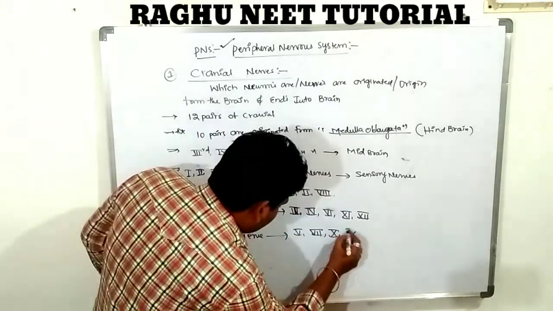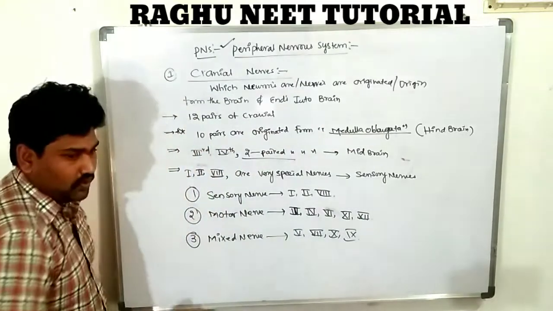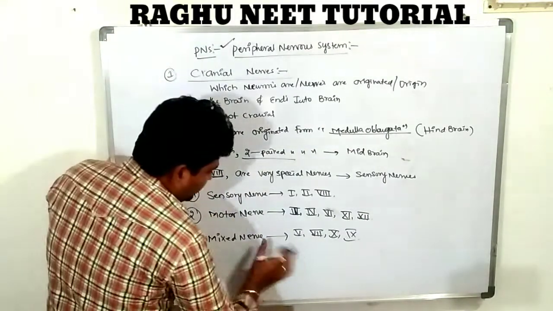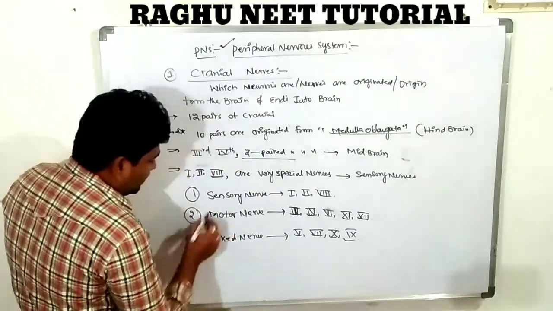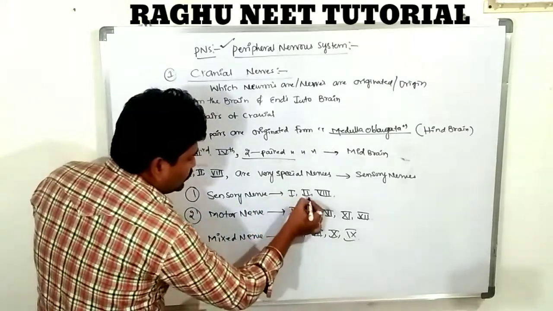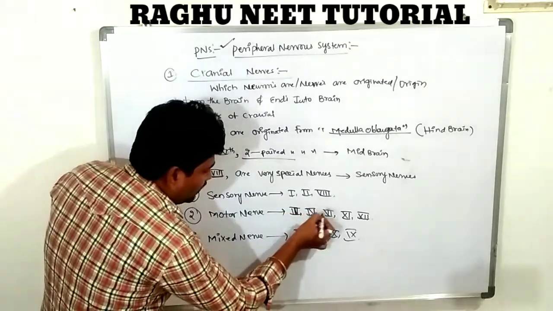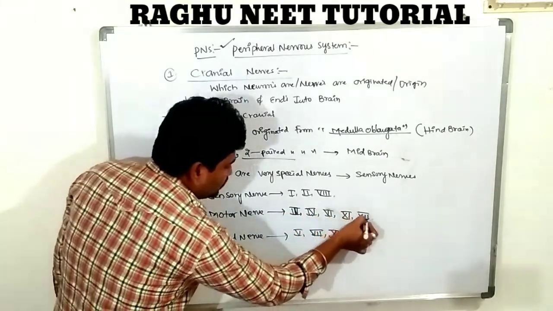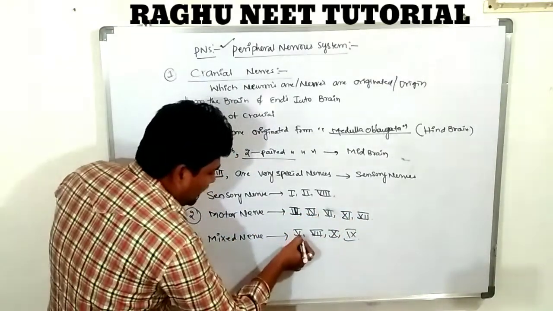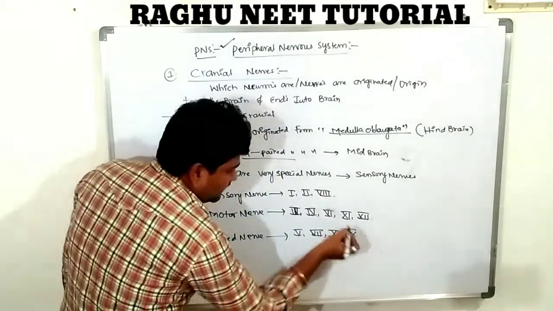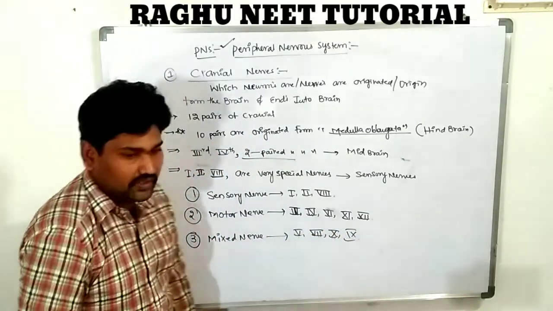So these nerves are mixed nerves. Sensory nerves are 1, 2, 8. Motor nerves are 3, 4, 6, 11, 12. Mixed nerves are 5, 7, 9, 10. So these are mixed nerves.